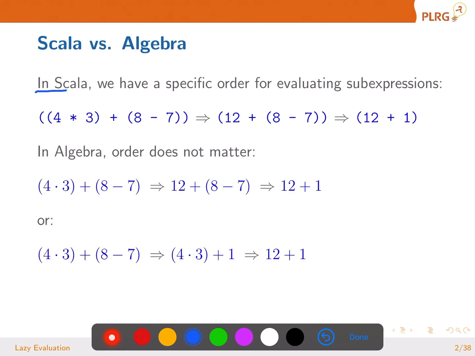In Scala, we have a specific order for evaluating some expressions. When we evaluate some expressions, there is a specific order. Meaning that when we have addition of two sub-expressions, we evaluate the left-hand side first in Scala, right? And then we evaluate the parenthesized thing first. And then the remaining execution.